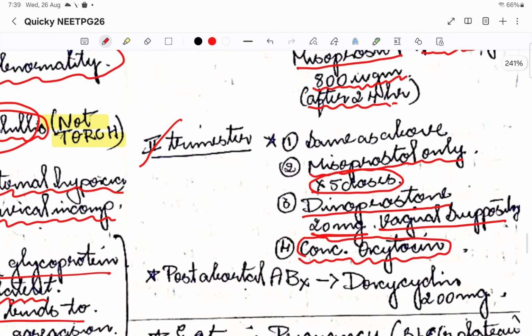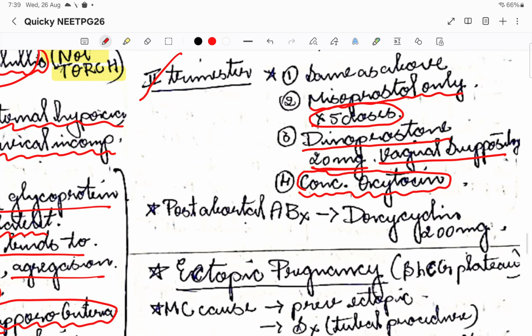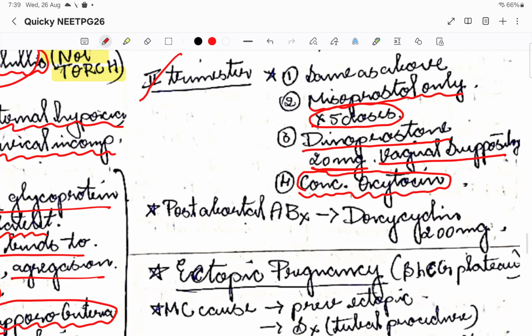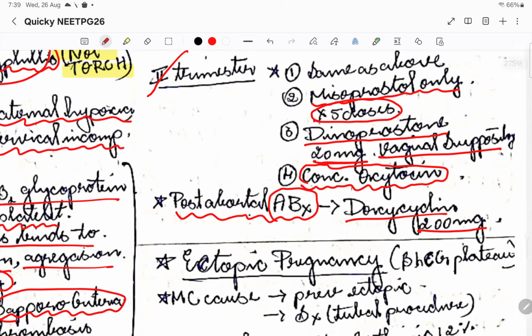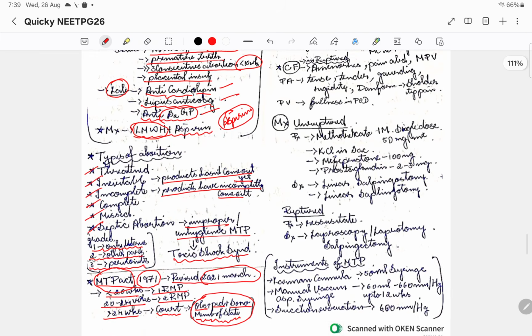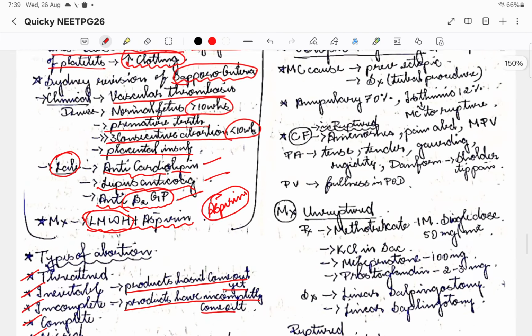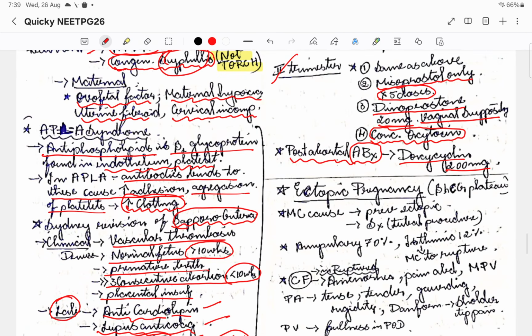In the third trimester we can't do termination, right? I just told you with regards to the MTP Act. So in the third trimester we cannot do abortion. Post-abortal antibiotics should be given, that is doxycycline 200 mg. This is to avoid, as I told you, septic abortion and all. So that is why, to avoid that, we are going to go for doxycycline 200 mg.